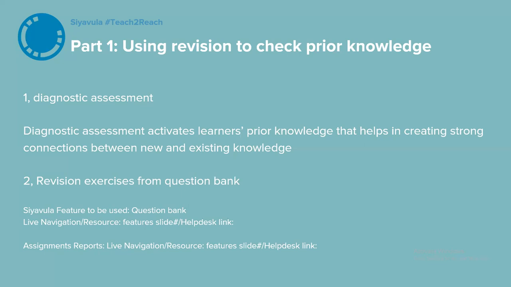I think the bonds and strong connections there, the physical sciences teachers now are getting excited because we do have some bonds in physical science, chemistry, that is. All right, so let's see how we can create a connection between the strong existing knowledge and strong bonds between new and existing knowledge. Okay, so how do we set a diagnostic assessment in class?